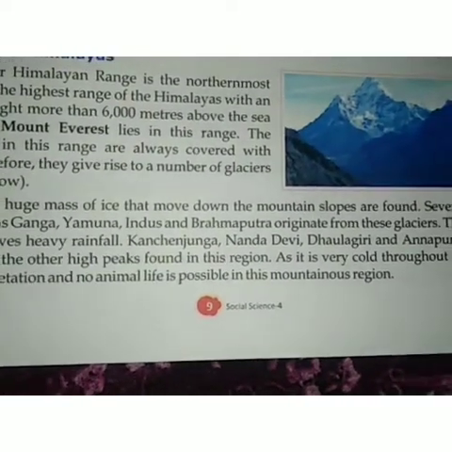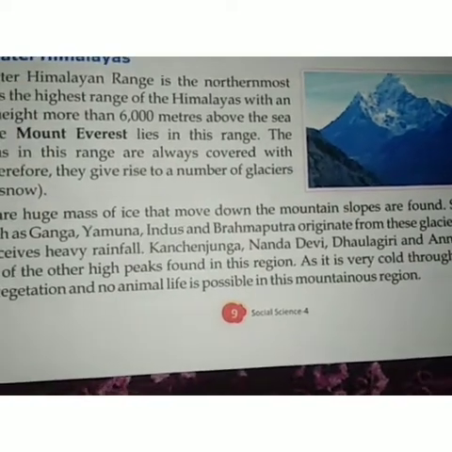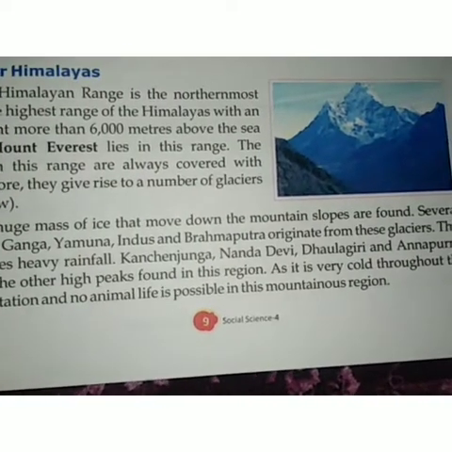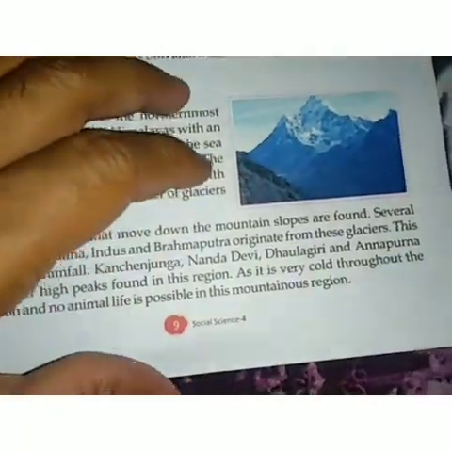And as it is very cold in these mountains, no vegetation or animal life is possible.